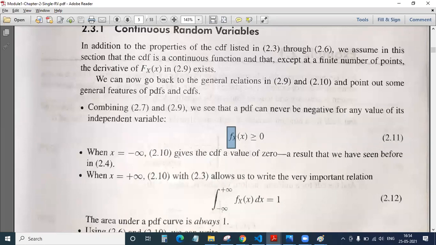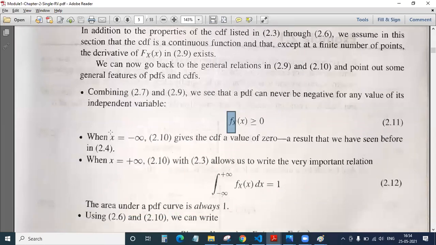The first one. Okay. Next, when x is equal to minus infinity, what is the value of your CDF? Anybody? When x is minus infinity, what is the value of your CDF?